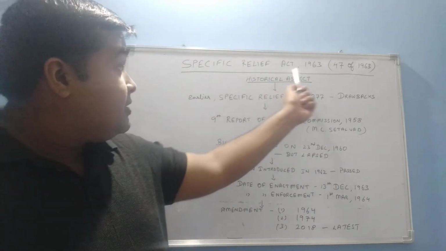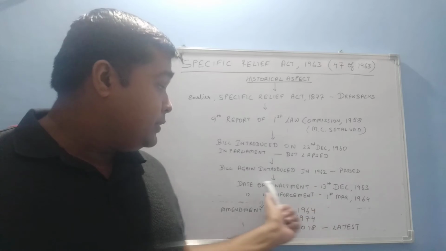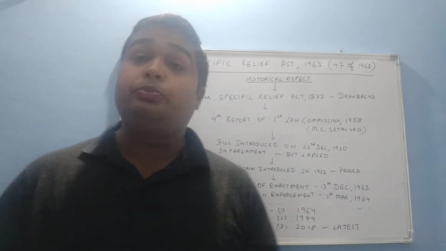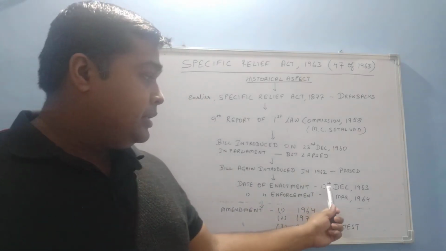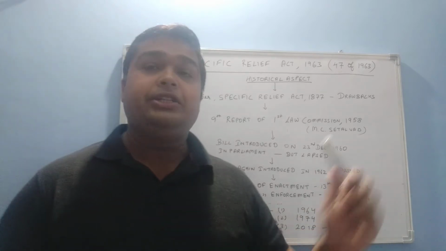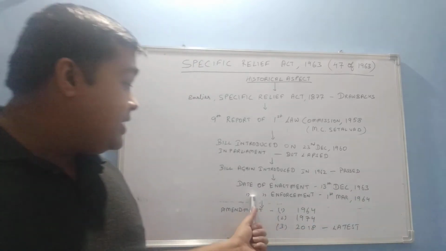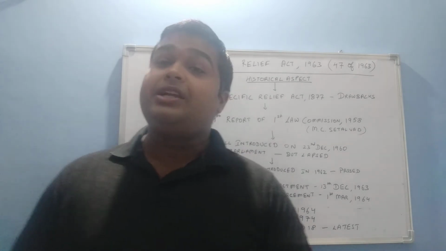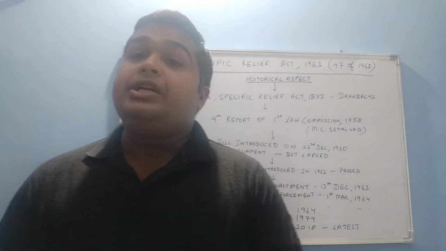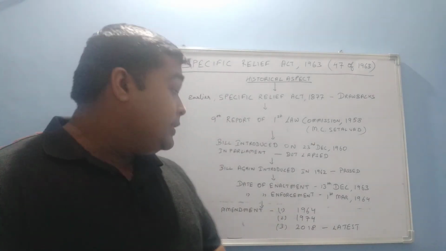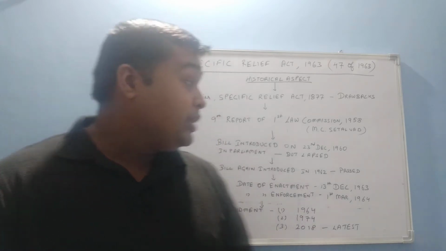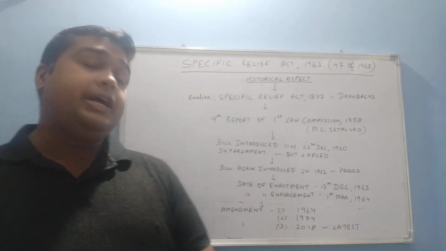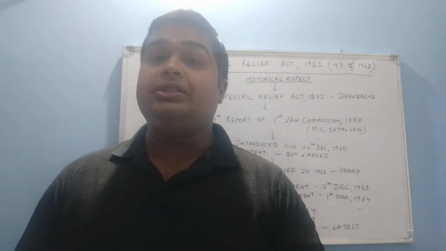Afterwards, the Specific Relief Act 1963 was enacted. The date of enactment, when it was completed, is 13 December 1963, and the date of enforcement is 1st March 1964. The date of enforcement and the date of enactment are important for you. And we got the new law.